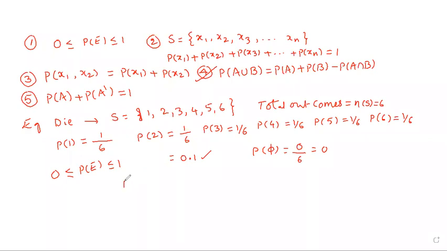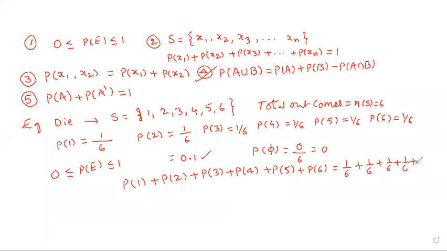Now add all the probabilities. P of 1 plus P of 2 plus P of 3 plus P of 4 plus P of 5 plus P of 6. So all probabilities add up: first one, 1 by 6; second one, 1 by 6; third one, 1 by 6; fourth one, 1 by 6; fifth one, 1 by 6; sixth one, 1 by 6. Total is 6 by 6. Therefore, the sum of the probabilities is also equal to 1.